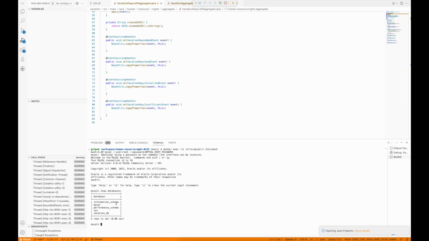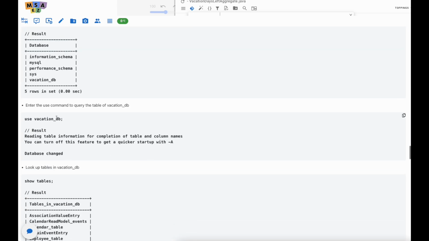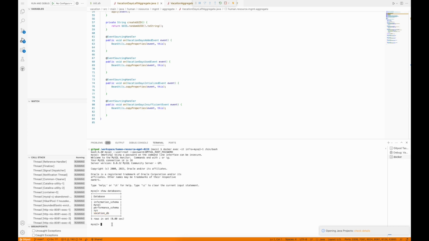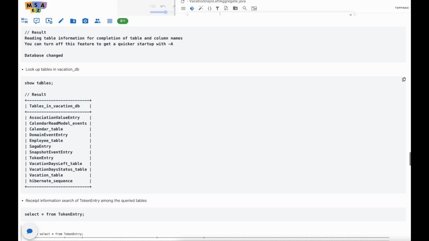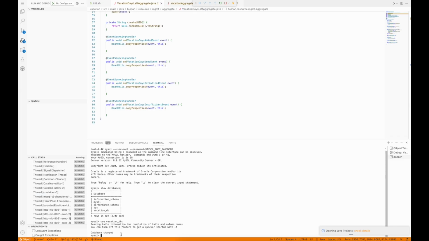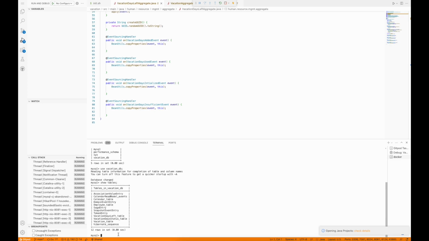And as you can see, there are 5 rows of databases, and we have vacation DB. So we'll move on to vacation DB to check the table list which is inside it. Now the database name is changed, so we can take a look at the vacation DB. Our next command is show tables. It will show all the tables which are included in vacation DB. As you can see, there are 12 rows in the set, and you can see the token entry here.